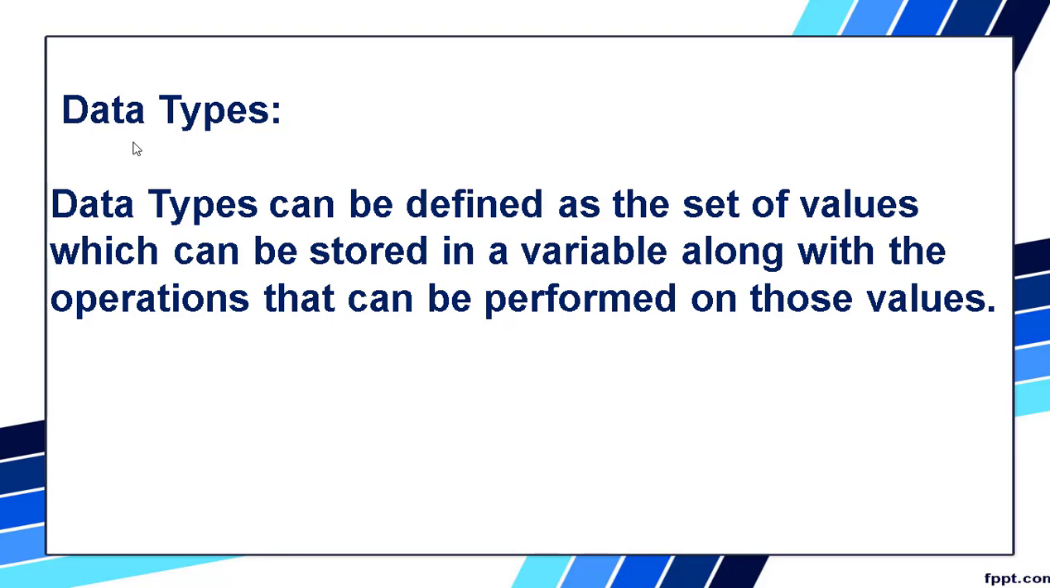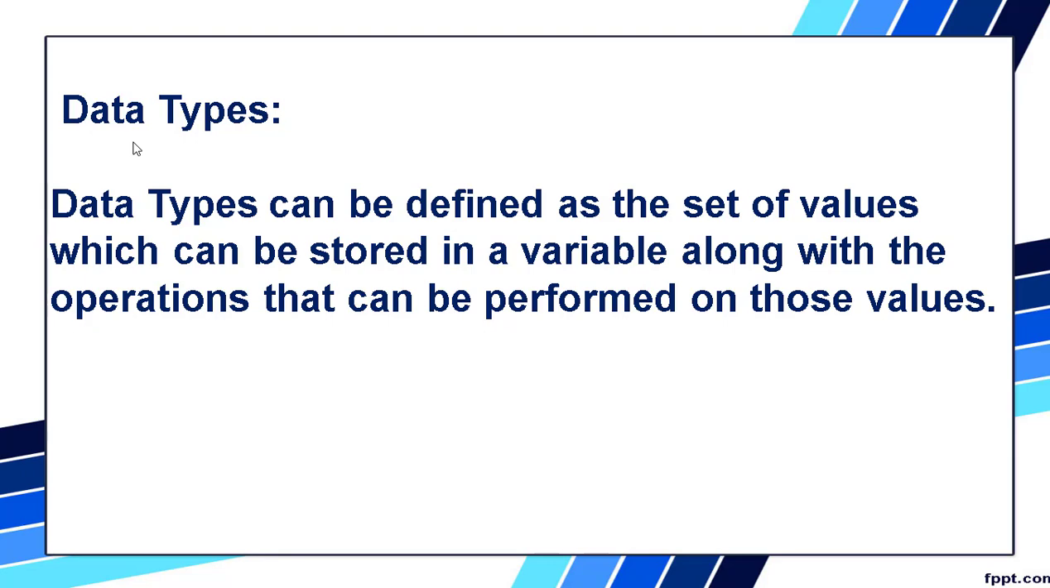So let us again define. Data types can be defined as a set of values. It can be 10, 20, 30, 40, which can be stored in a variable, like a is equal to 10, b is equal to 20. That value is stored in the variable along with the operations. What are these operations? Operations are like addition, multiplication, division. All these are the operations that can be performed on those values. I think you understood.